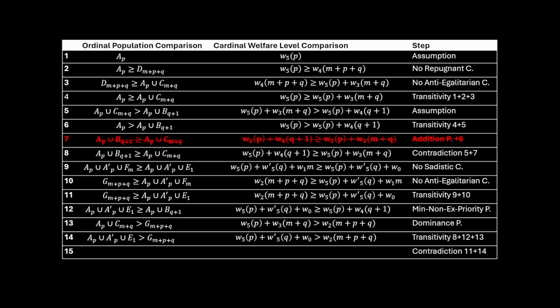Step 7 seems to be necessary to the overall proof because steps 5, 6, 7, and 8 constitute a subproof resulting in step 8, which is a contradiction. So the next thing that we can ask is, is the subproof still valid?